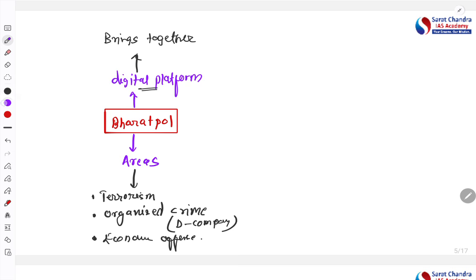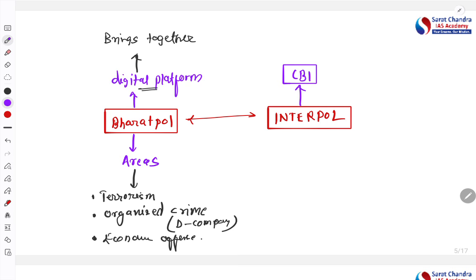Along with this Bharatpol, at the international level, we have another organization called the Interpol. You must have heard this word, Interpol. Interpol is the international police. Basically, it coordinates with the different countries' police and investigation organizations to prevent transnational and global level law and order issues. Now, in India, CBI, that is the Central Bureau of Investigation, is the nodal agency for coordination with the Interpol.